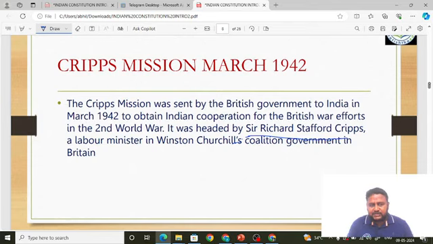Who was he? He was a labor minister in Winston Churchill's coalition government. Coalition government means where two parties come together to form a government. You must have seen a lot of coalition governments in India post 1970s, 1980s and in the 1990s. So in Winston Churchill's coalition government, where the PM was Winston Churchill, the labor minister was Sir Stafford Cripps.